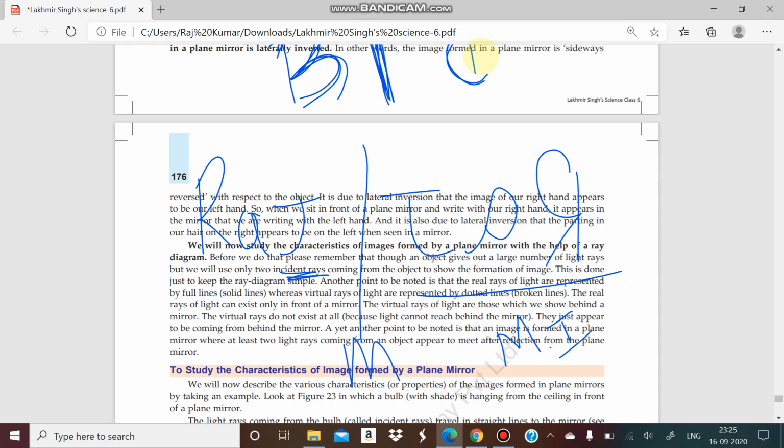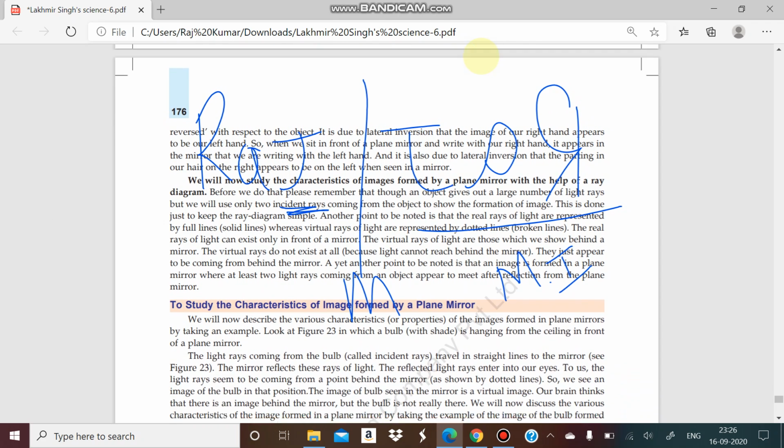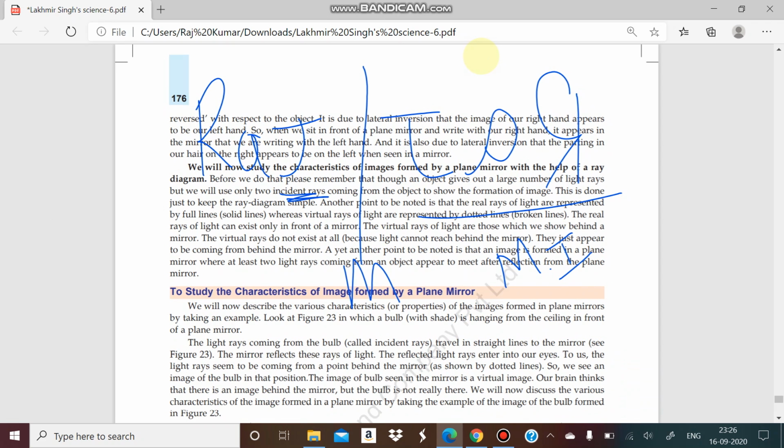So you have to write your names and try to find out how your names will look in the mirror. If you are not getting it, or if you are able to write it, you can check it by using a mirror. आपने लिख लिया अगर, तो आप उसको चेक कर सकते हो मिरर के अंदर यूज करके. So you can draw any things, and you can just try to find out the mirror image of those objects. You will find that everything is just reversed.